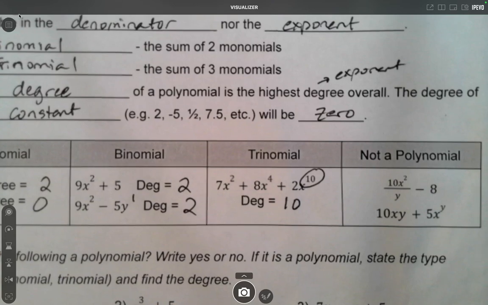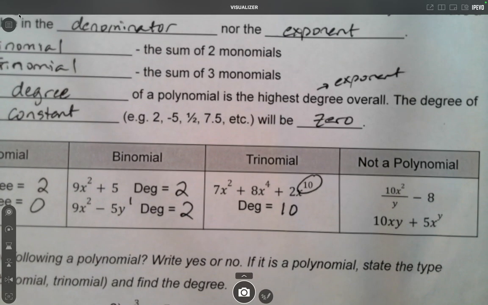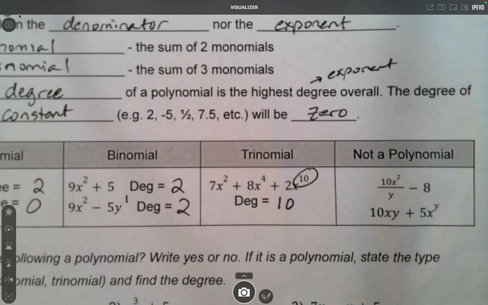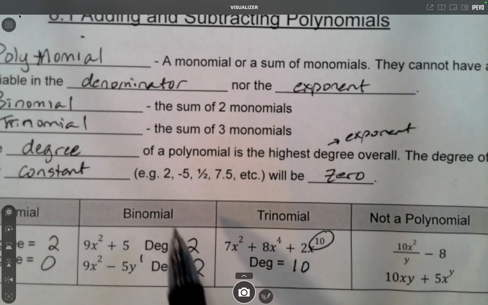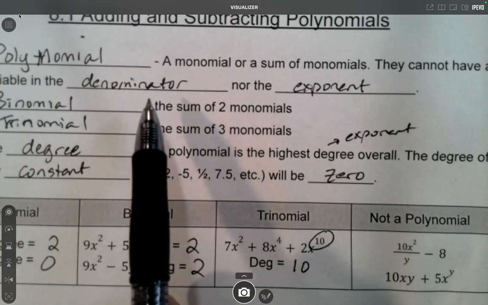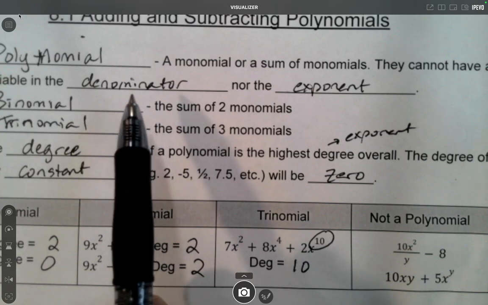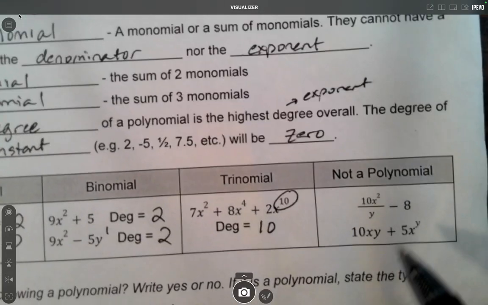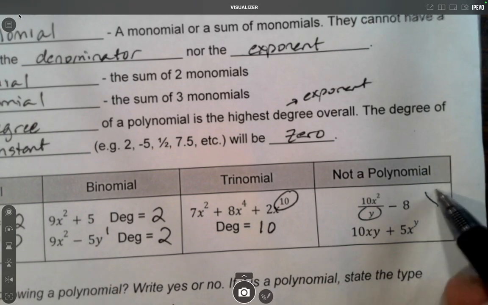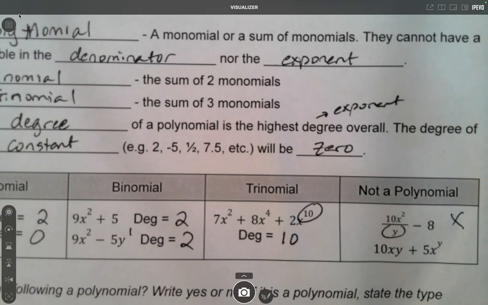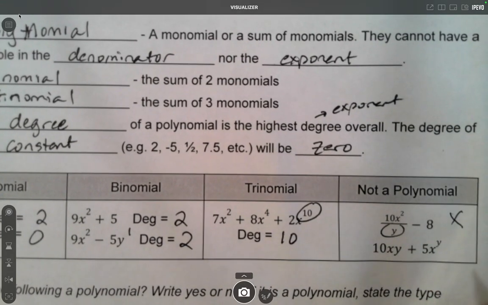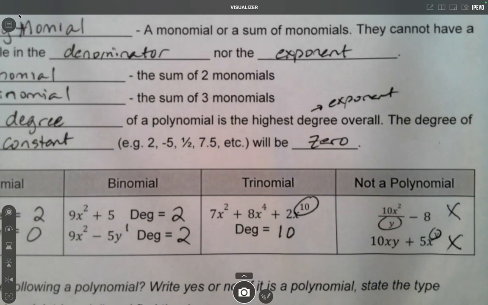So this last block is not talking about degrees. It's just helping you remember what the definition of polynomial is. So if you look, there were two things that say it's a polynomial unless there's a variable in the denominator. So it's this that makes us say, no, not a polynomial. Or if there's a variable in the exponent. So it's this that tells us, nope, that's not a polynomial.